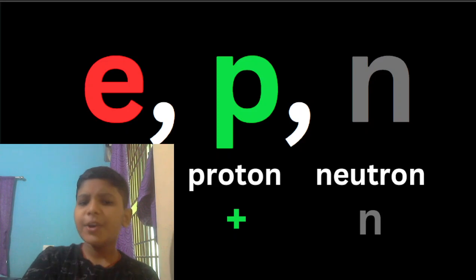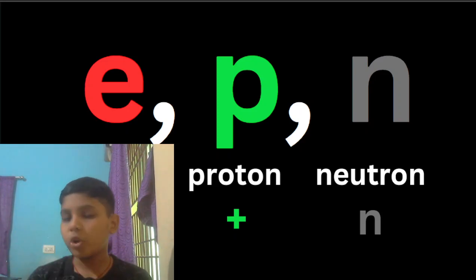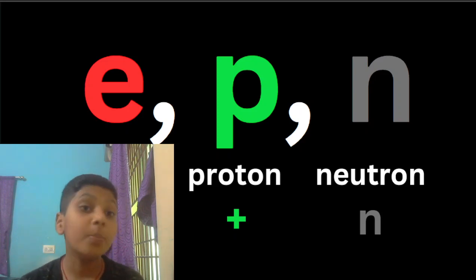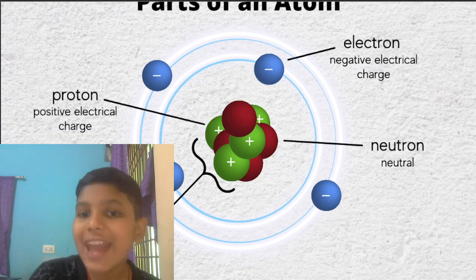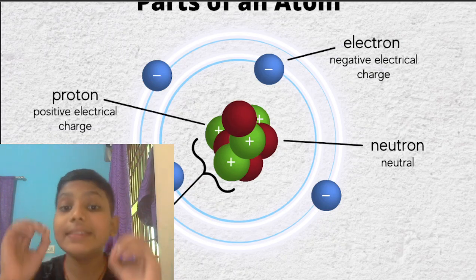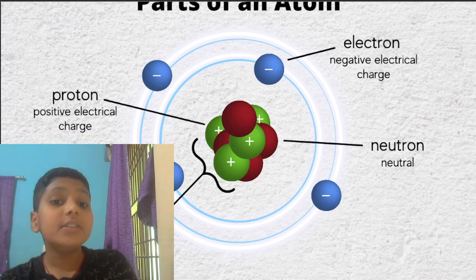Let's understand more. So let us take into consideration this proton. We can again divide the proton into more subatomic particles. Before that, let's see the structure of an atom. Here we can see that in the center there is a nucleus, and there are different orbits.